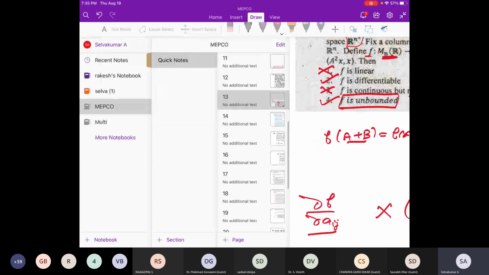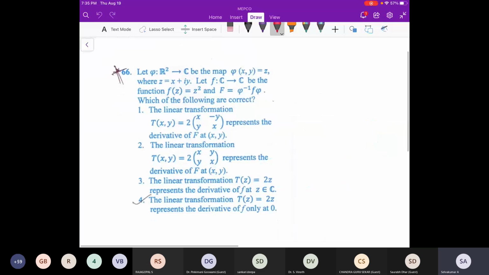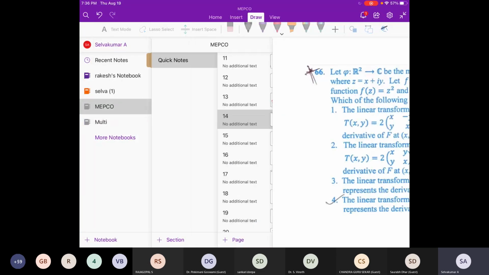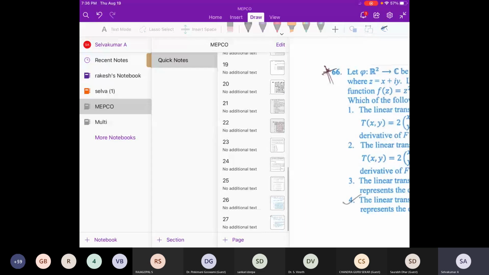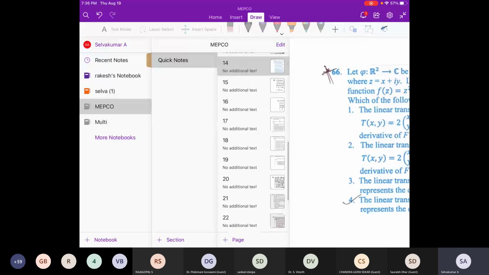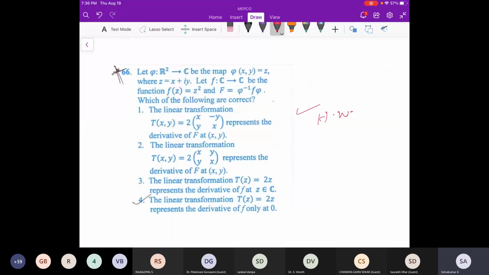So okay, let me go to the different kind of sums. This sum you can also do as homework. I'm giving homework because I have 27 questions. If I have time, I can come back and tell. This is also direct. They have given what phi and f are, and you have to take this composition. That is actually an easy one.